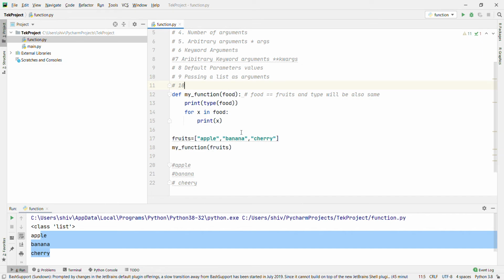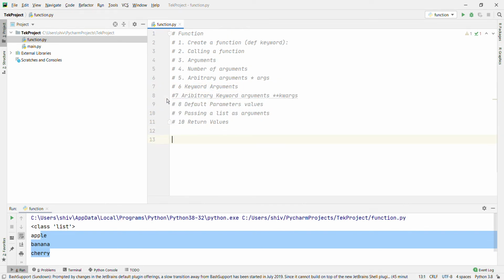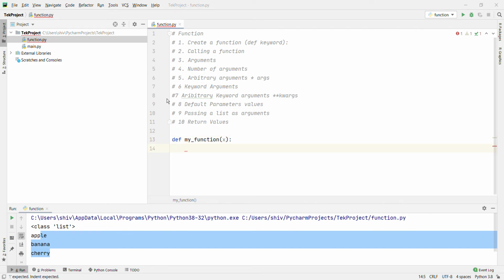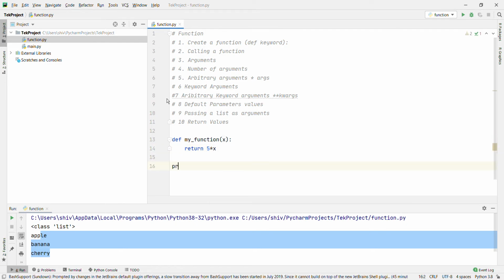Okay, now we'll go with 10th, return values. Return value: to let a function return value, use the return statement. Let's move this one. Definition my function of x, and return when you want to return 5 into x. You can use also, let's go with first 5, then print my function and pass 6.